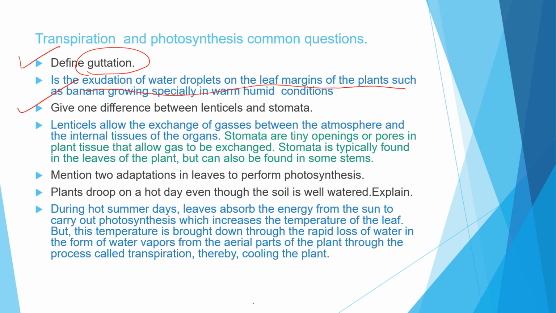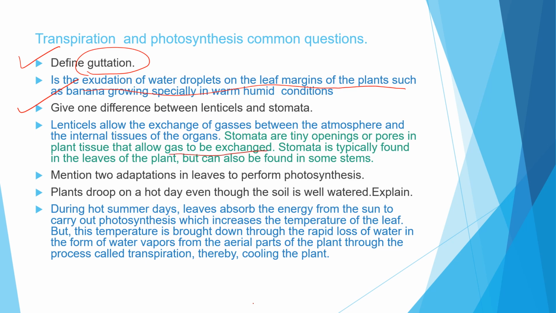Now the next one is give one difference. These are very basic questions, though I have written the answers for your benefit. What is the difference between lenticels and stomata? First, lenticels allow the exchange of gases between the atmosphere and the internal tissues of the organs. And stomata are tiny openings or pores in plant tissue that allow gaseous exchange.